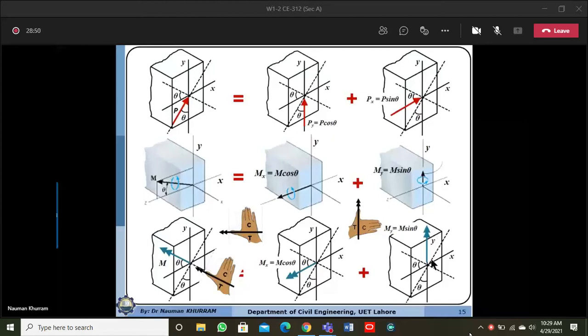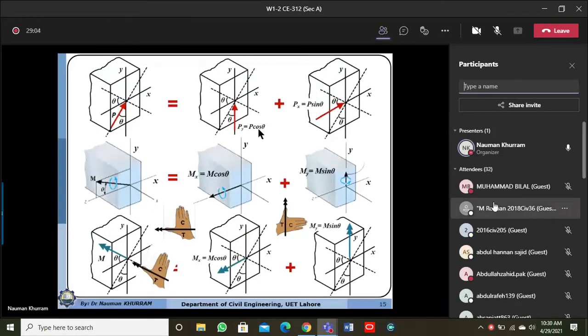So what we have done is split the moment into two components, or the load into two components, and each moment is acting about a principal axis.